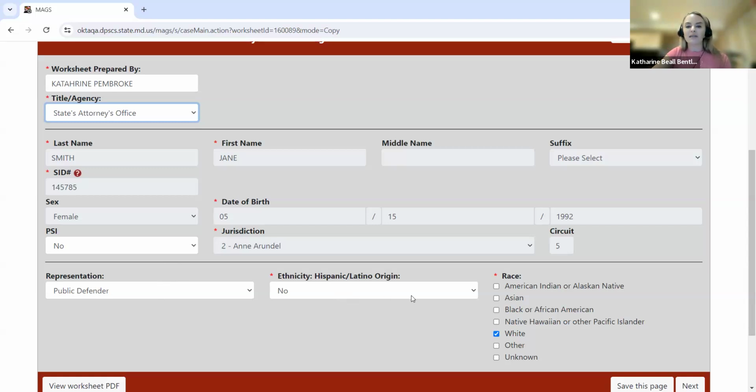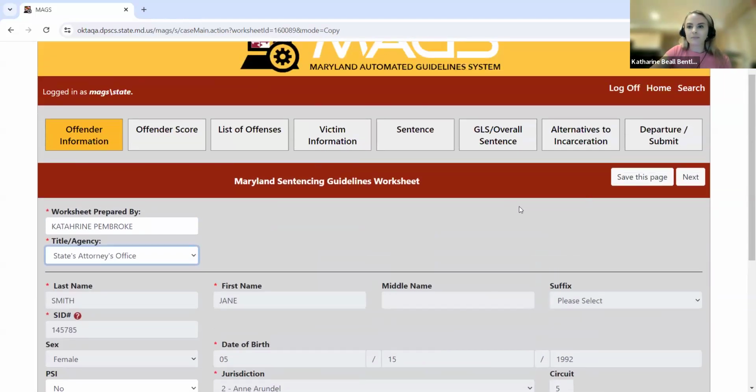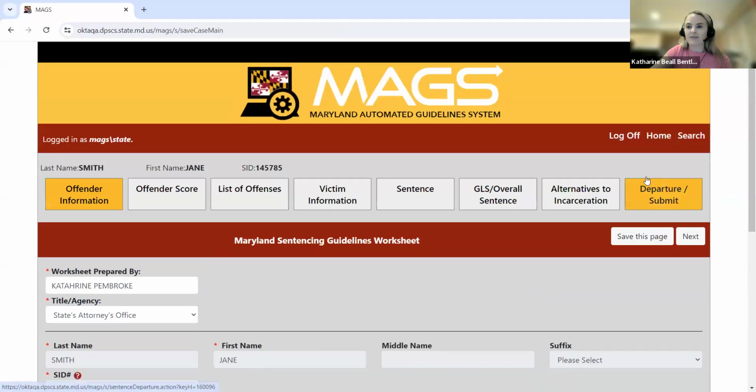Now, jumping down to ethnicity and race, I do want to note that these two fields did not become mandatory in MAGS until 2019. So if you are copying a worksheet that had an original sentencing event prior to 2019, it's possible that the worksheet was submitted with these two fields blank. However, now that they are mandatory fields, you will be prompted to make selections for ethnicity and race. So I'm going to go ahead and click Save this page.